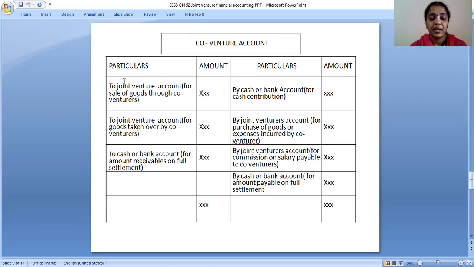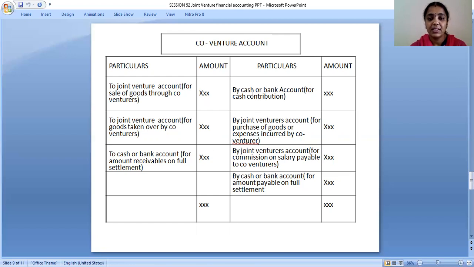Here on the debit side, you have to take to joint venture account for sale of goods through co-ventures. If it is sale of goods through co-ventures, it is to joint venture account. It will come as per the journal entry and postings in the accounts. To joint venture account for goods taken over by the co-venturers, the amount you have to take, and to cash or bank account for amount receivable on full settlement.